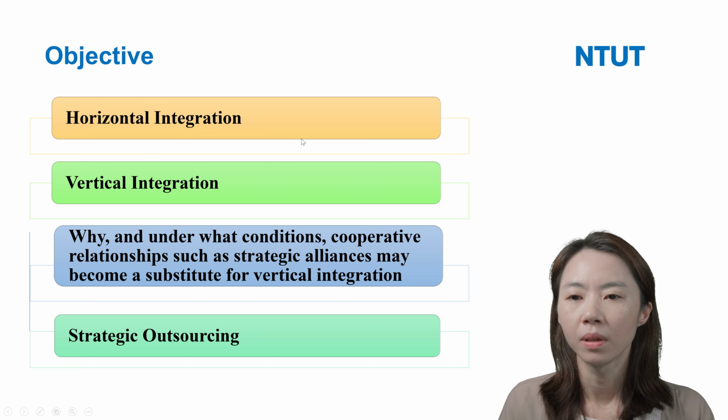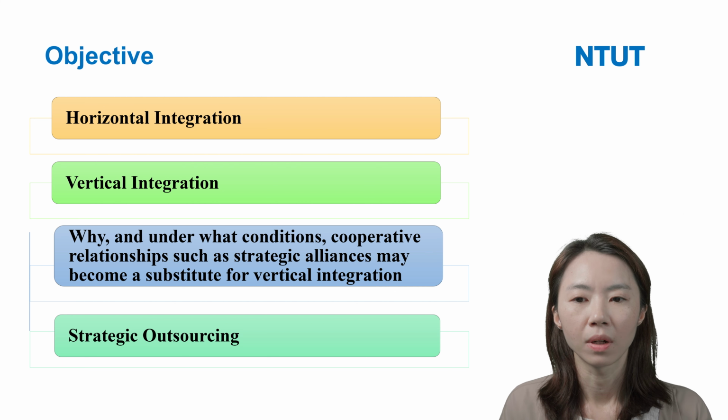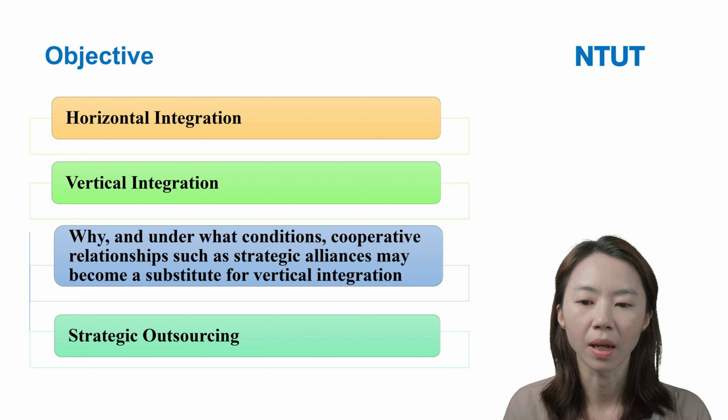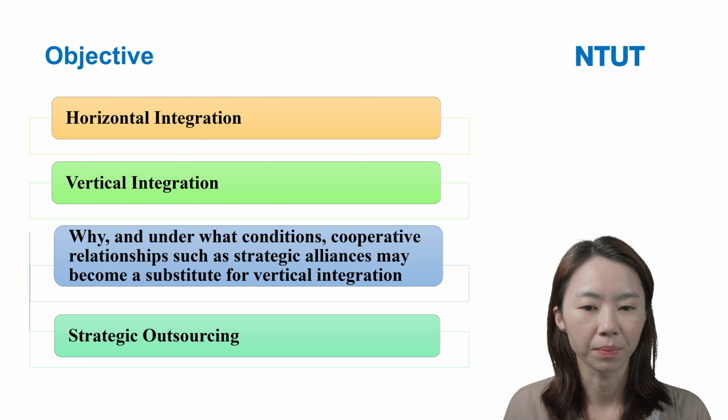The objective of this chapter is to introduce the three types of corporate level strategy: horizontal integration, vertical integration, and strategic outsourcing.